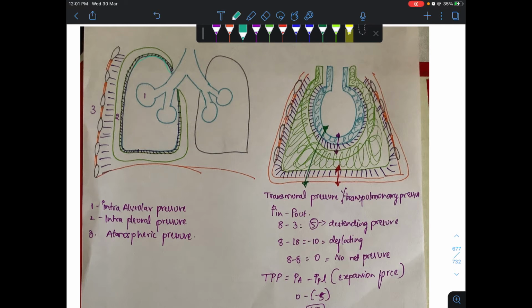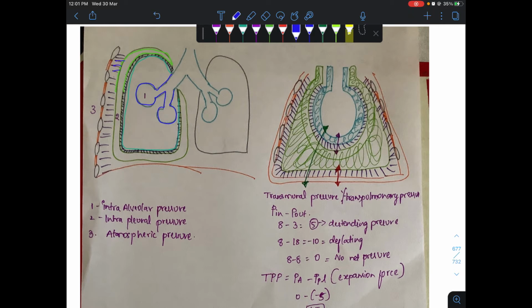This is the lung, and we have alveoli, and surrounding the lung we have pleura, the visceral pleura and the parietal pleura. The visceral pleura is the inner layer that covers the lungs, and the parietal pleura is the outer layer which attaches to the chest wall.